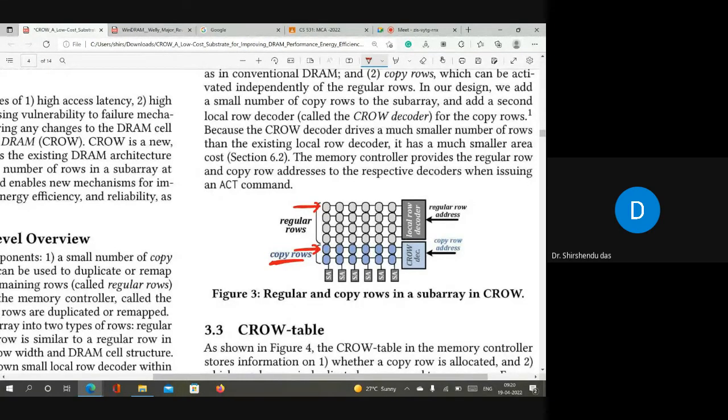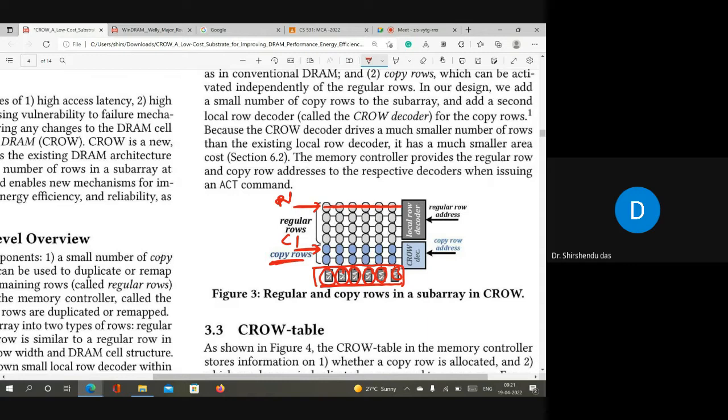They described a very interesting concept. First, the memory controller will activate this row. When the memory controller activates this row, the data will be available in the sense amplifier after tRCD time, right? Which data is it? It is the data of row 1 of the regular rows. I'll call it R1. Regular R1 is available here, and I want to copy the content of R1 into C1 also.